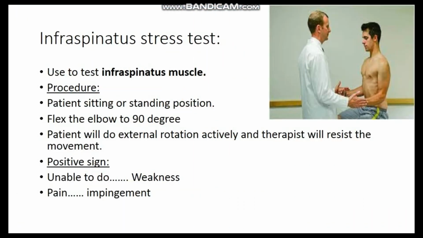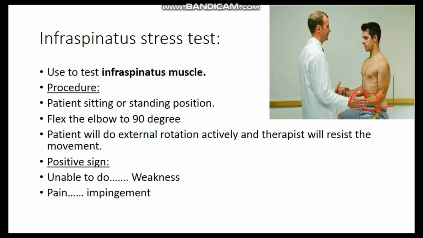Okay, the next test is the infraspinatus stress test, which is specially used to test the infraspinatus muscle. The patient will be in the sitting or standing position with the elbows in 90-degree flexion, and the patient will externally rotate the arm while the therapist resists the movement.